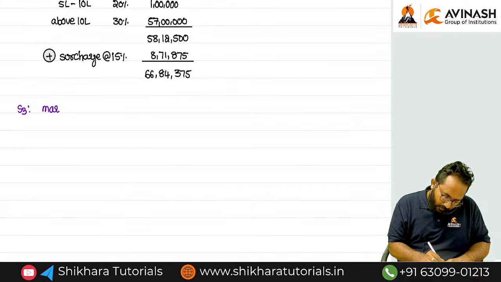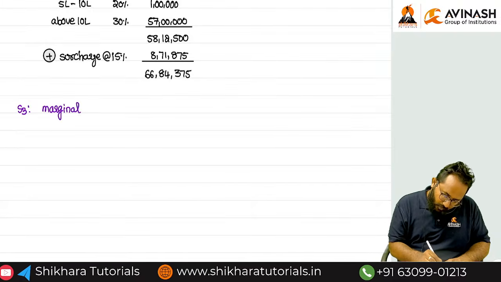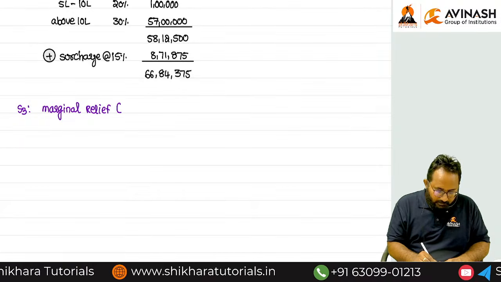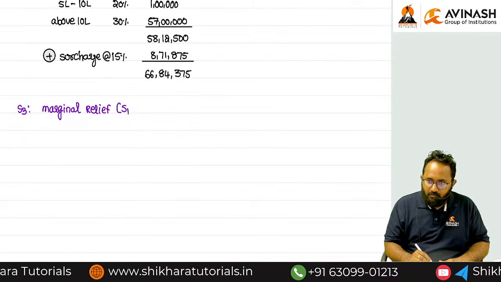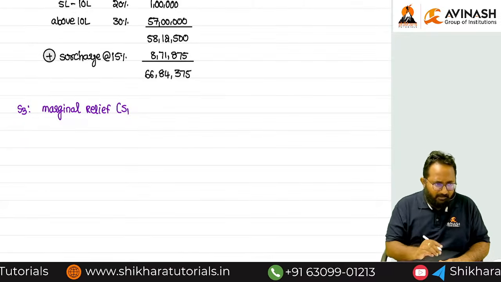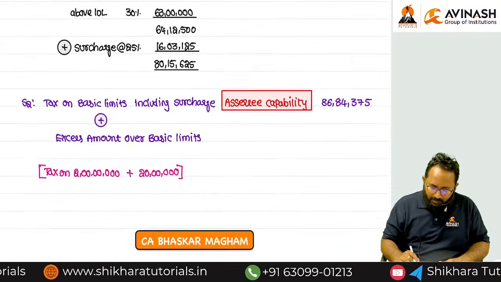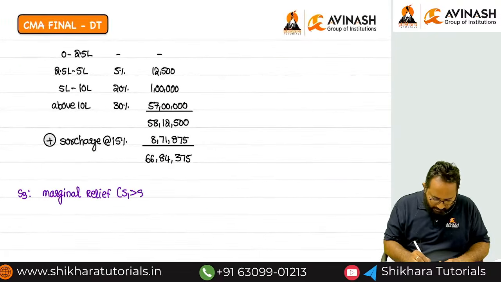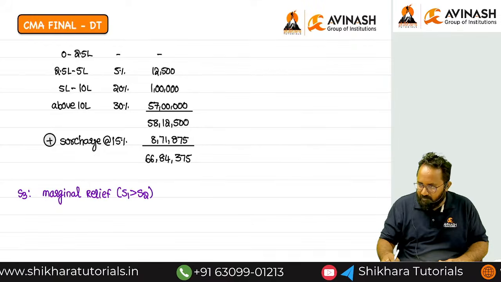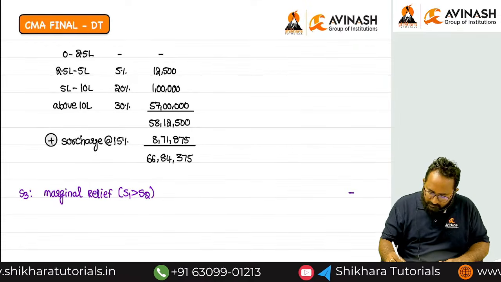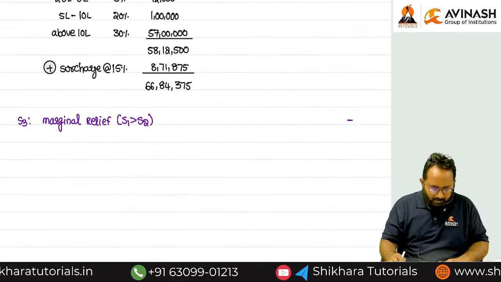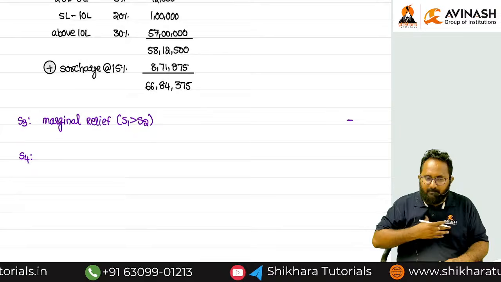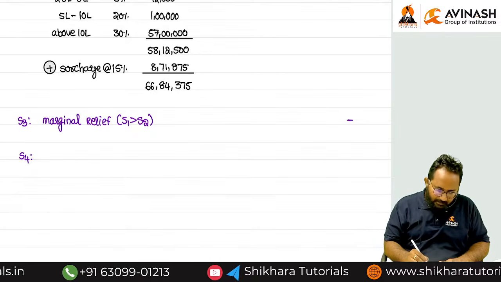Marginal relief we can provide only if step 1 is more than step 2. Remember, I am writing it in a reverse way. Step 1 is more than what, ma? Step 2. But can you tell me in this case whether step 1 is more than step 2? No. So that's why marginal relief is nil here. Now what is step 4? I will tell you.